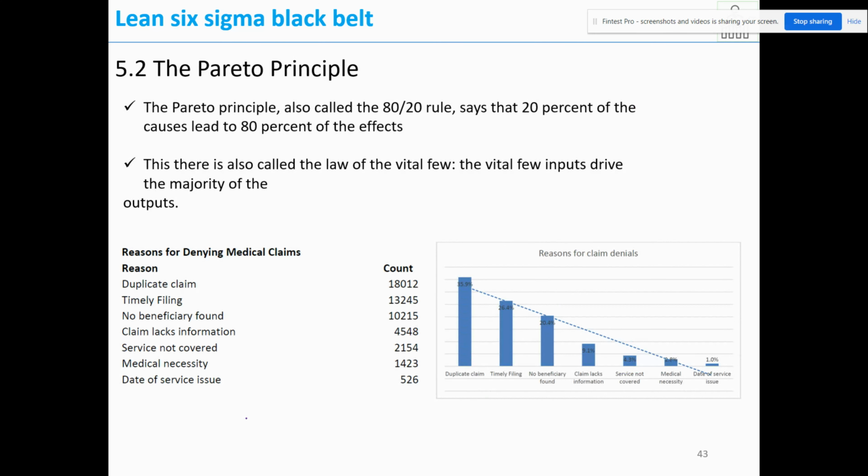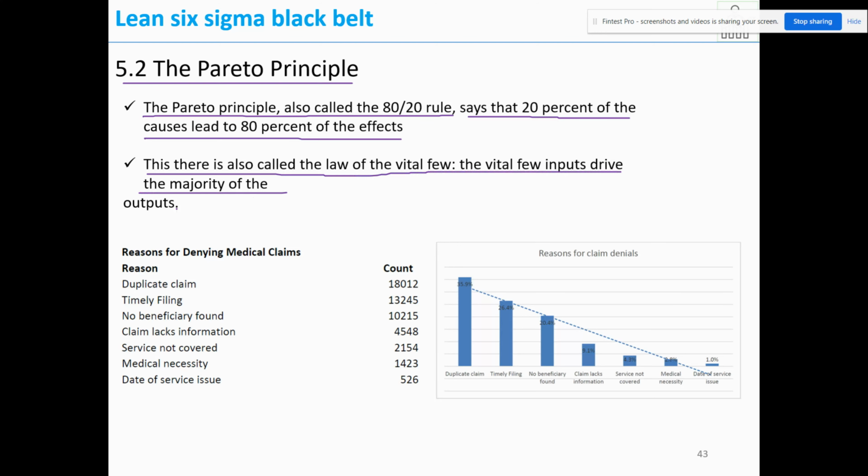So next we'll see the Pareto principle. What is this Pareto principle? The Pareto principle, also called the 80-20 rule, says that 20% of the causes lead to 80% of the effect. It is also called the law of the vital few. The vital few inputs drive the majority of the outputs. So what the Pareto principle says is, because of 20 percent of causes, 80 percent of the effect will happen.